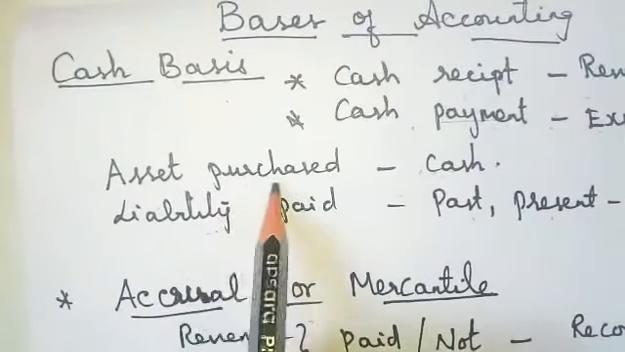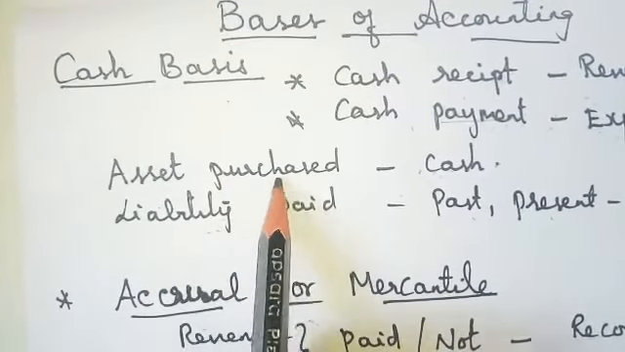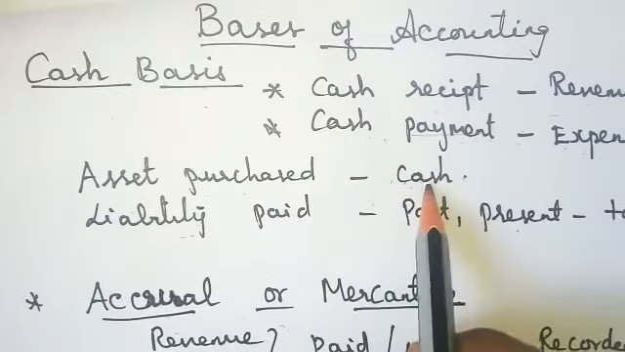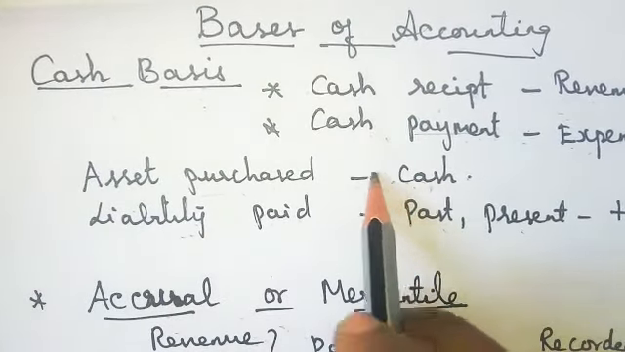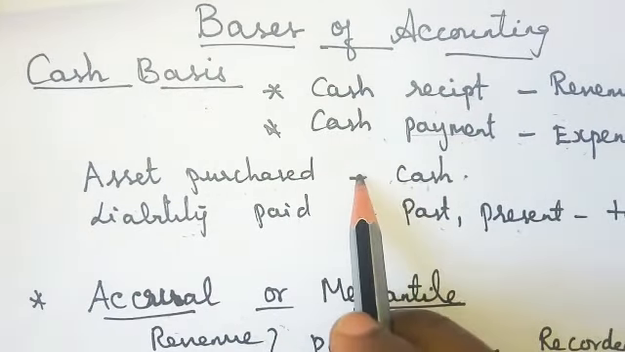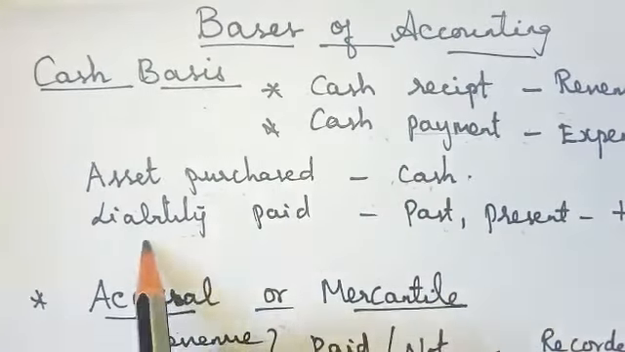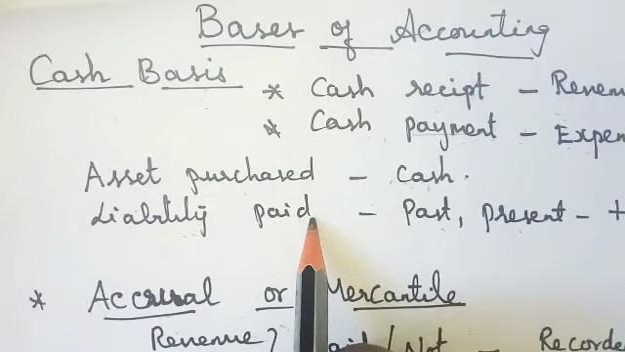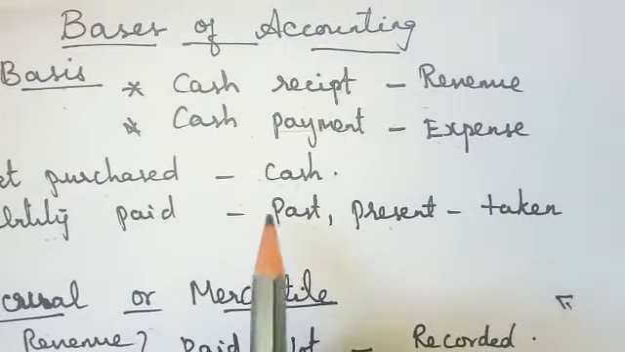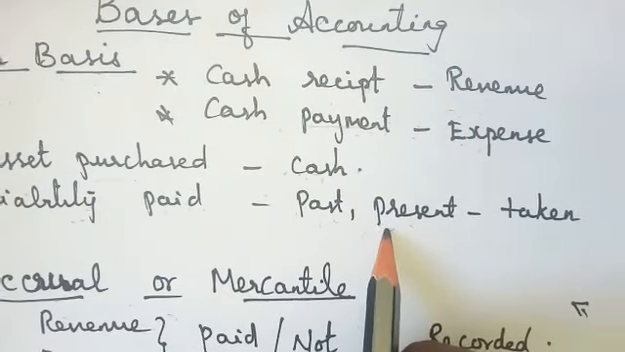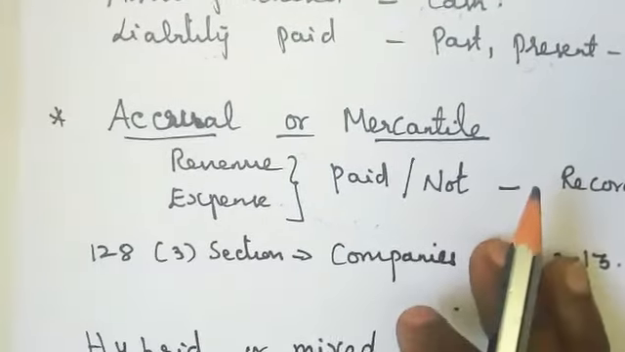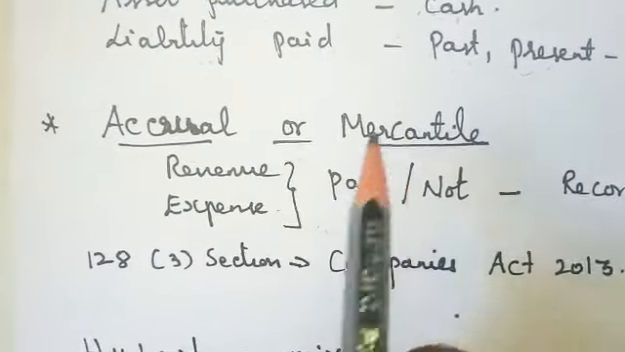If I purchase any assets, and I pay the cash, not saying I'll pay after 2 months or 4 months, but if I pay at the spot, then I have to enter it. Any liability or loan I paid, whether it may be past or present, last year's loan I am paying now, this year's loan I am paying, everything will be taken into account. Next is actuarial or mercantile.